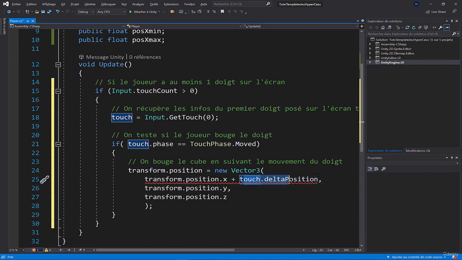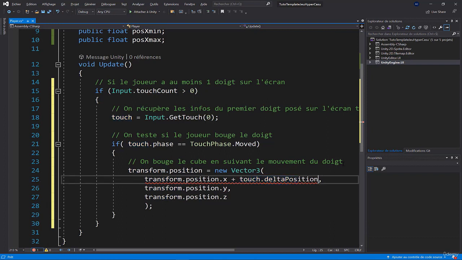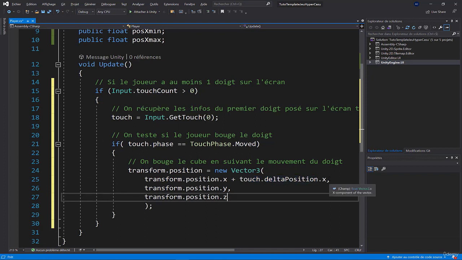Touch dot deltaPosition is the variation of the finger position on the screen. So I want the X position of the cube to be based on the movement of our thumb on the screen. Dot X because Y doesn't matter, so I just want the deltaPosition dot X, which will allow me to add to the cube the variation of the finger position.